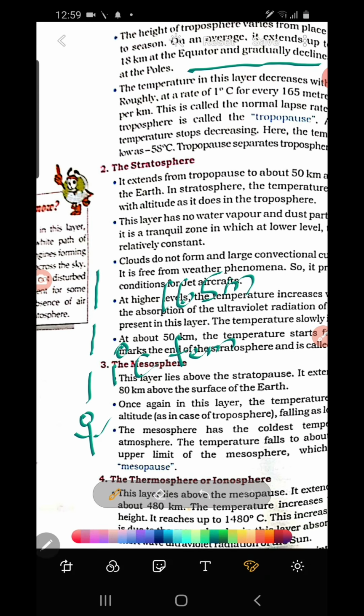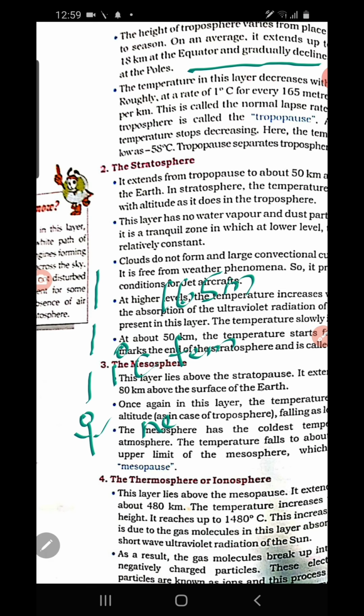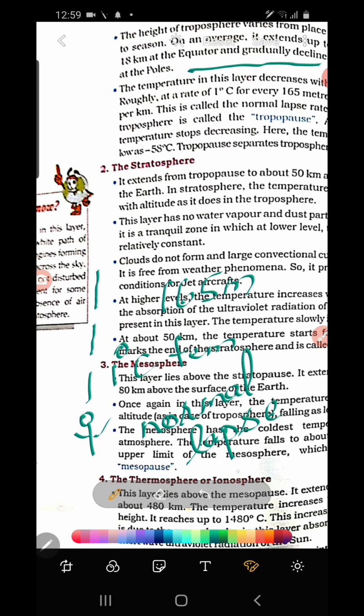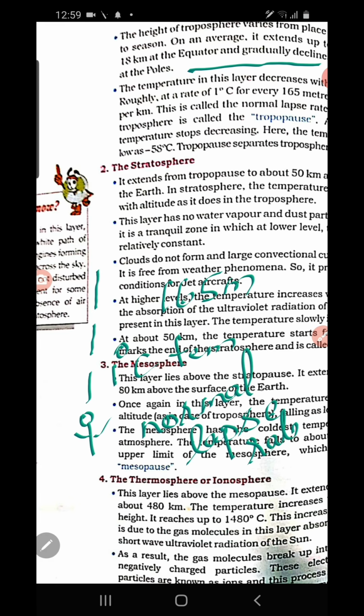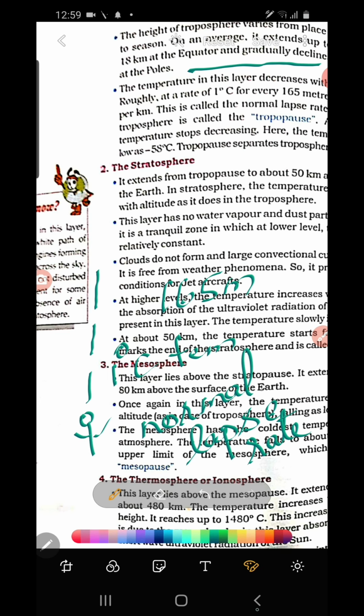As much as you go 160 meters high in the atmosphere, 1 degree Celsius of temperature decreases. So this decrease of temperature with the increase of altitude is called the normal lapse rate. Clear? So you understood what is normal lapse rate.